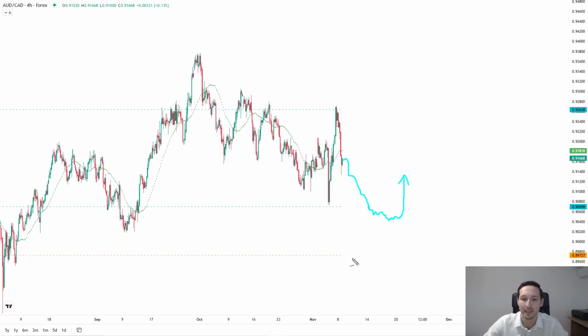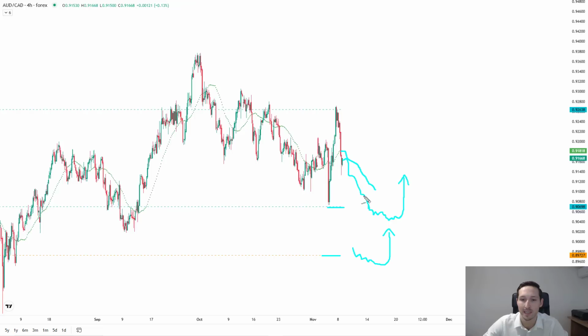If we blast through here as a plan B and we end up taking out and breaching the 0.8972, that's where we become extremely oversold intra-week. And whether I'm long from here or not, this is the second place I'll be looking for a potential 1 or 2 day reversal. And the third thing you can look for is for the moving average to track down.